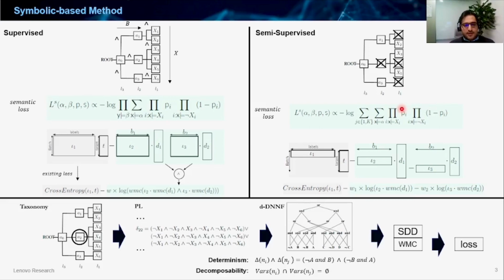In a semi-supervised fashion, we assume that there is unlabeled data and the taxonomy is not complete, and semantic loss is defined only for the unlabeled data. And here, since there are no conflicts between the different levels of the concept in the hierarchical taxonomy, there is no need for a sentence beta over b. As you can see, an illustration for semi-supervised semantic loss is shown here, and the only difference between this and the supervised is that we only consider unlabeled data in a batch in the different levels.